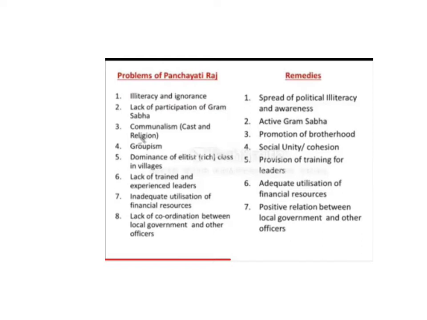Active Gram Sabha. The Gram Sabha should be active. There should be more participation of people. Promotion of brotherhood. We should say that we are one, we are equal. There is no elite class or upper class or lower class, but we are one. Social unity, cohesion. It means that we should bring social unity. We should bring everyone under one roof.